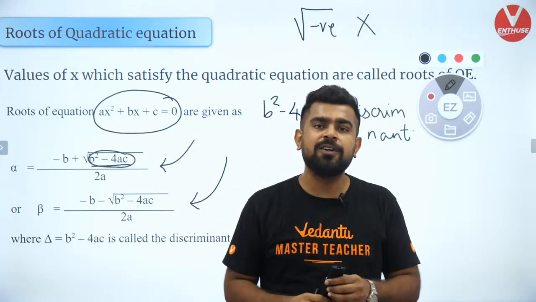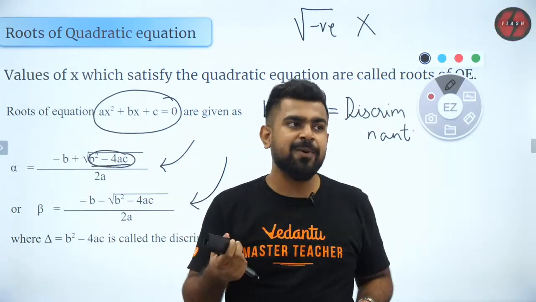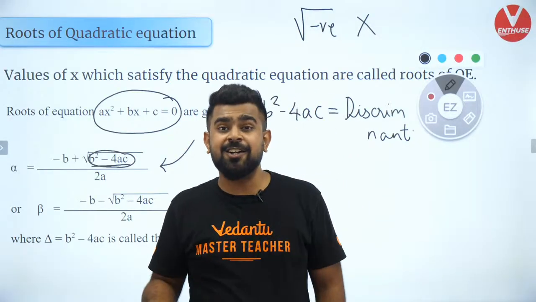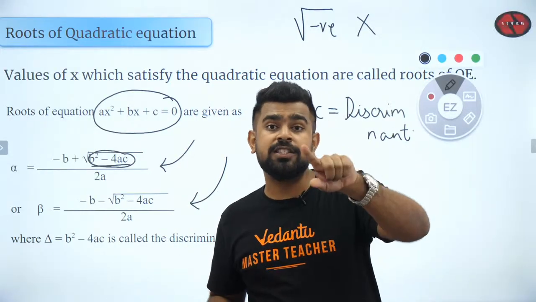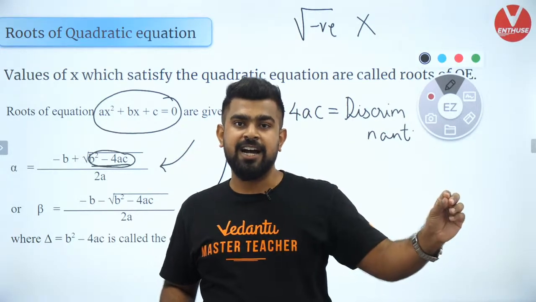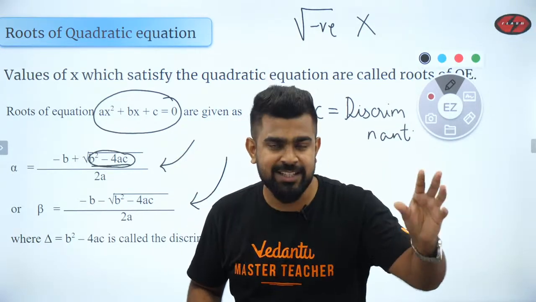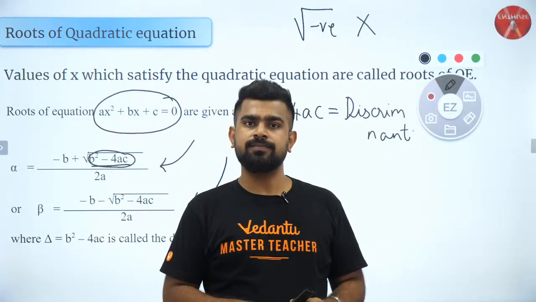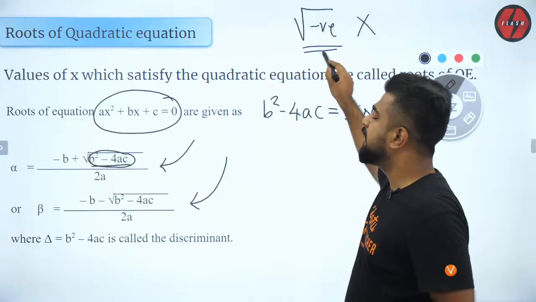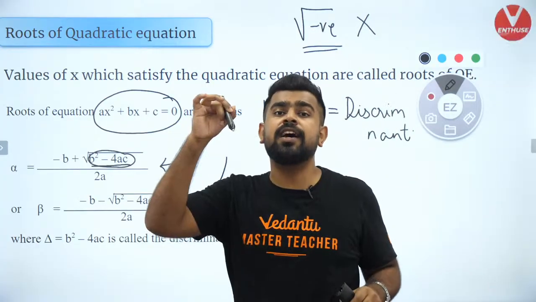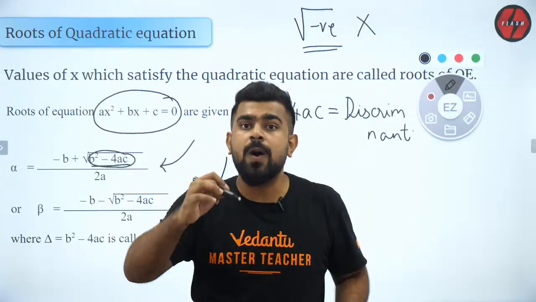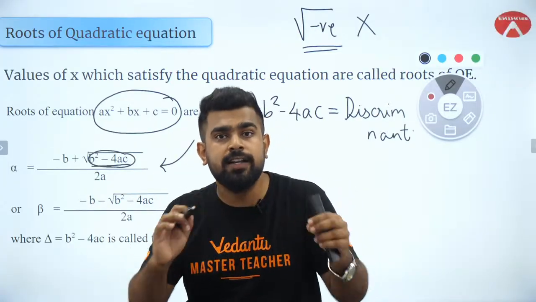Did that happen to anyone? It happens, right? Your teachers will say in 10th standard, 9th standard, if a square root is there, don't put negative numbers inside because that will lead to unnecessary violations. And they are right, guys. They are right because the square root of a negative number is not defined in the real numbers. When we talk about real numbers, the square root of a negative quantity is not defined.